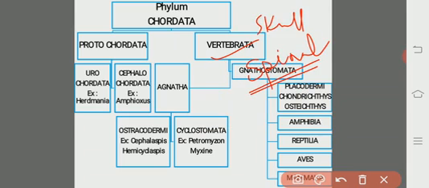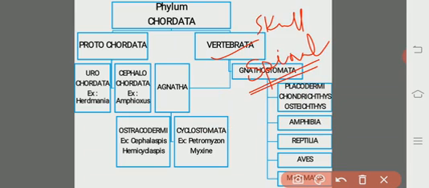While we were discussing the general characters and the fate of the dorsal notochord in various animals, we noted a point: in the vertebrates, the dorsal tubular nerve cord developed and differentiated, the anterior portion into the brain and the posterior portion into the spinal cord.